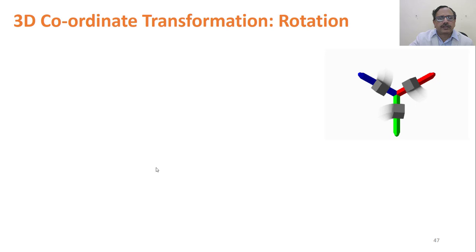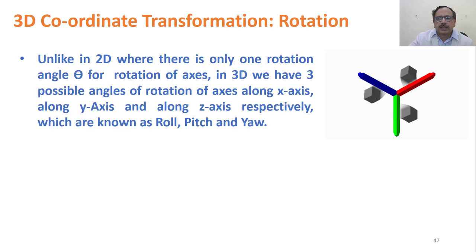If we take the 3D coordinate transformation as rotation, unlike in 2 dimensions where there is only one rotation angle theta, which we have seen, in 3 dimensions we have 3 possible angles of rotation along the x-axis, y-axis and z-axis respectively, which are known as roll, pitch and yaw. Suppose this is your x-axis, this is y-axis, this is z-axis, then a body can move in this direction or in this direction, clockwise or anti-clockwise.